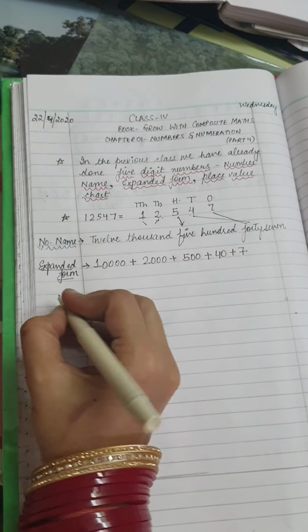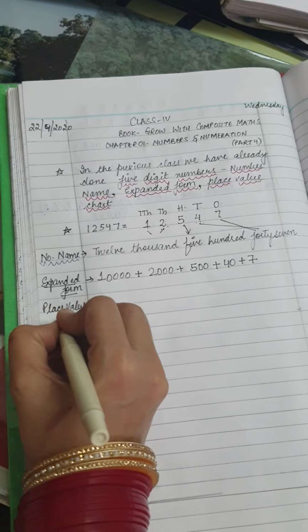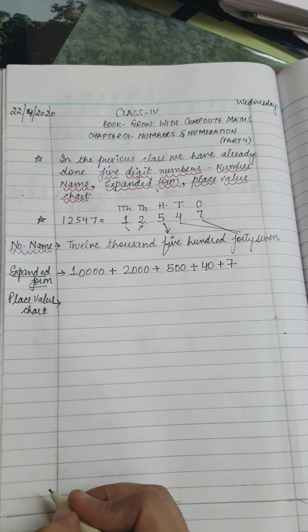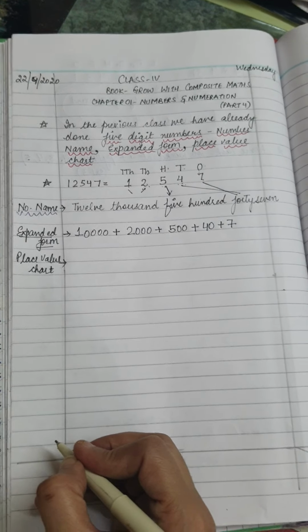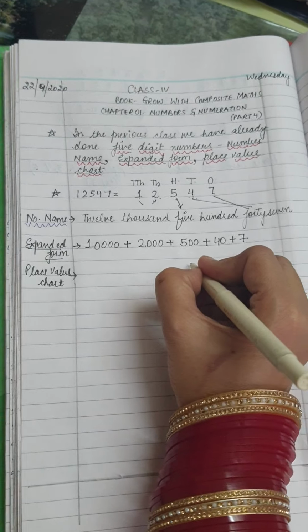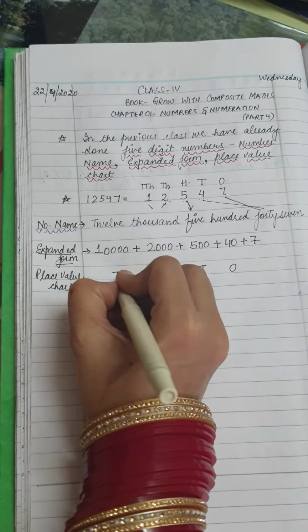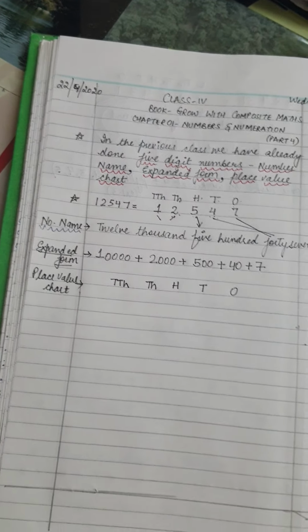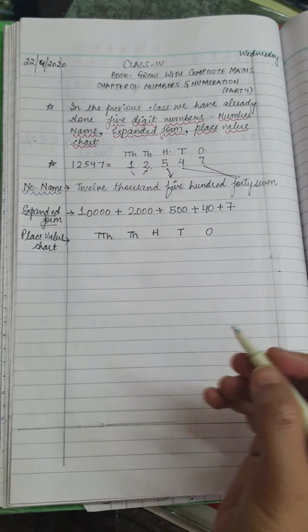Let us write its place value chart. For the place value chart, again start writing the names of the houses from the right hand side, that is ones, tens, hundreds, thousands, and ten thousands.